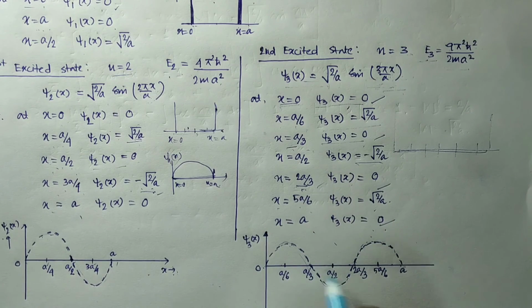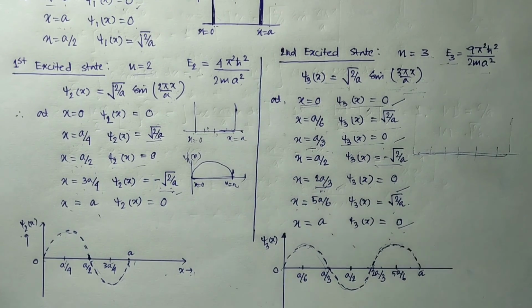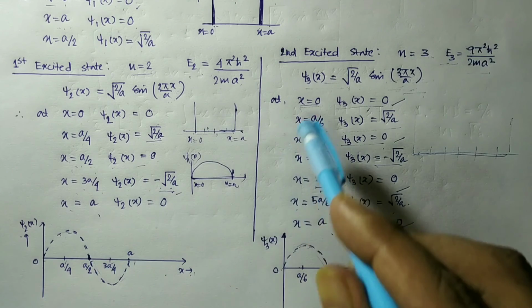So look here, the number of nodes again increases. Nodes increase as we go up in energy from the ground state to the first excited state to the second excited state. So from here we can conclude that for a particle in a box we have quantized energy, and only some permitted values of energy are possible in this case, and the wave functions, when we go up from the ground to the first and the second excited states, change in this following pattern.